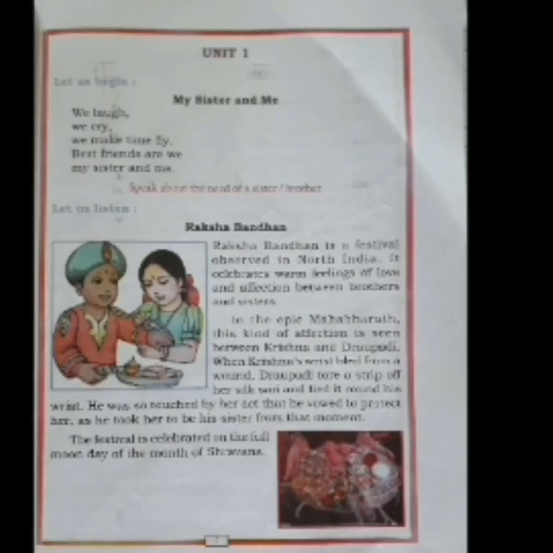So go back to page number 1. Children, before we start the lesson, there is a small poem given on this page. That is My Sister and Me. We laugh, we cry, we make time fly. Best friends are we, my sister and me. Isn't it? You play, you laugh and cry at home with your brothers and sisters. So you spend most of your time with your brothers and sisters.